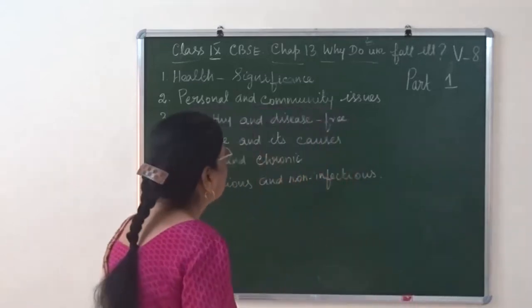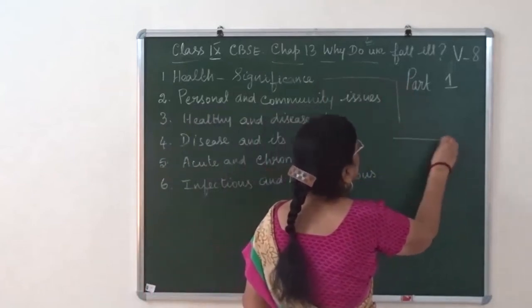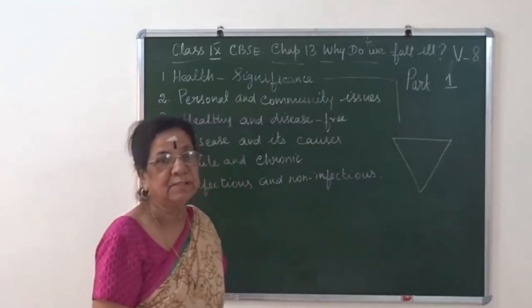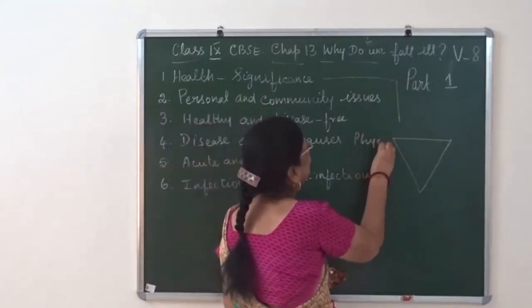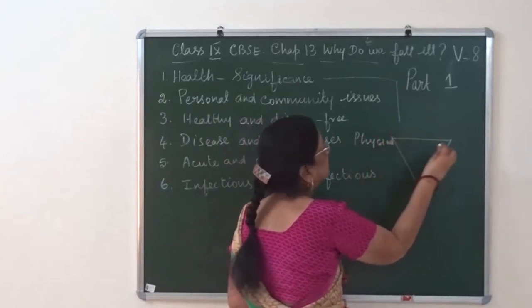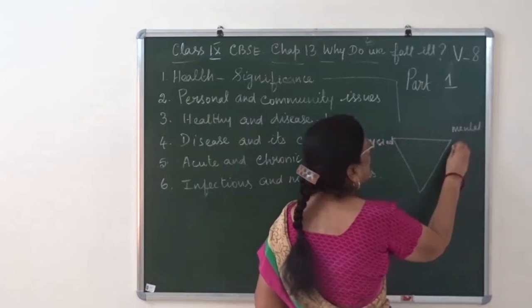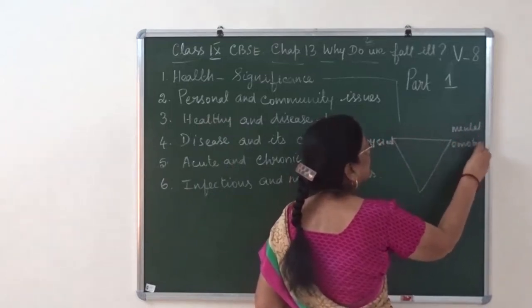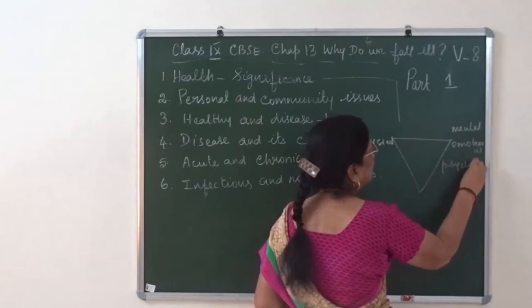That is why for health we normally draw an inverted triangle. In the inverted triangle, this one is physical, this is mental or emotional, or psychological.